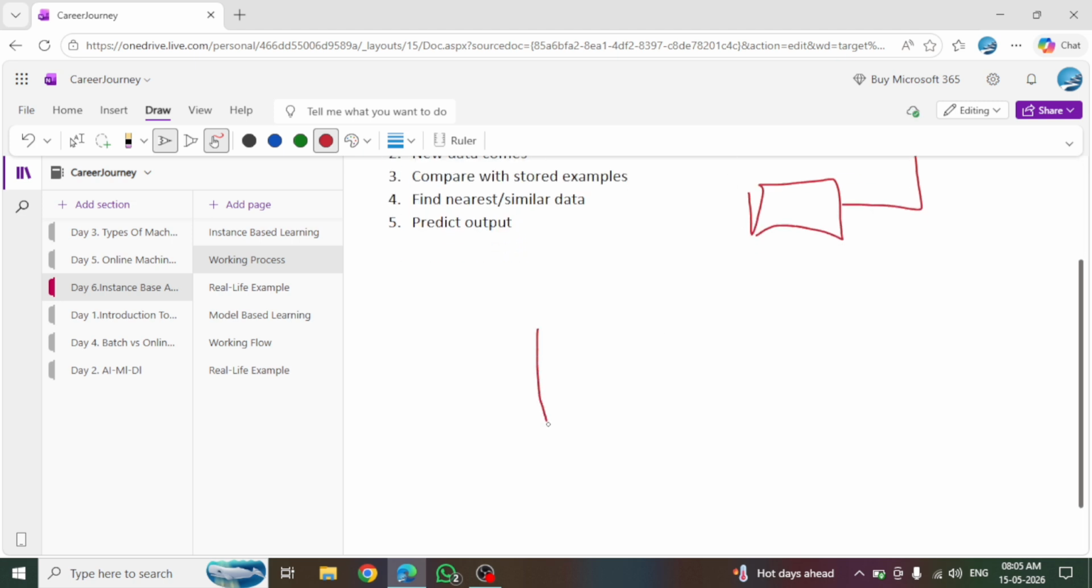Suppose this is our graph, and this is our training data, the stored data. Now a new point comes. It is compared to this point, this point, and this point: each and every point is compared with the new point. Now for this new point, the nearest ones are this and this. So it compares both of them and predicts the output. It works like KNN, the nearest neighbor algorithm, which we will discuss in future videos.